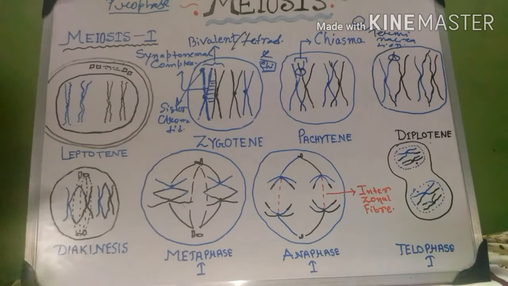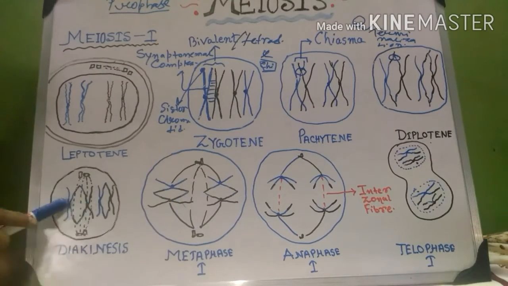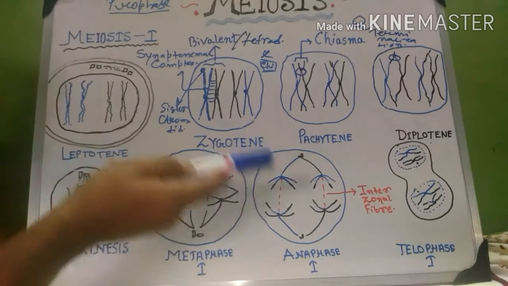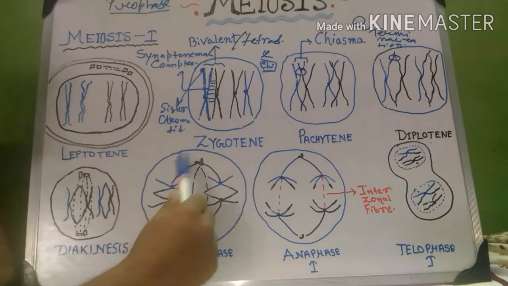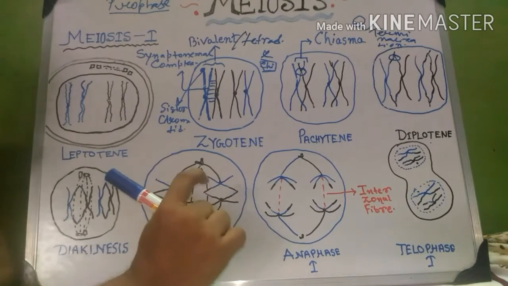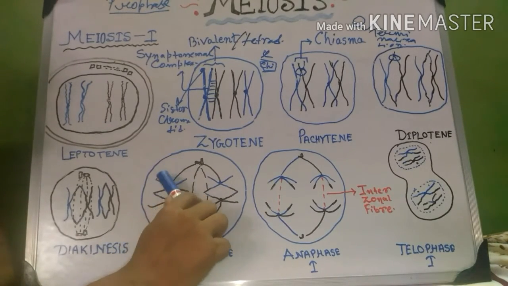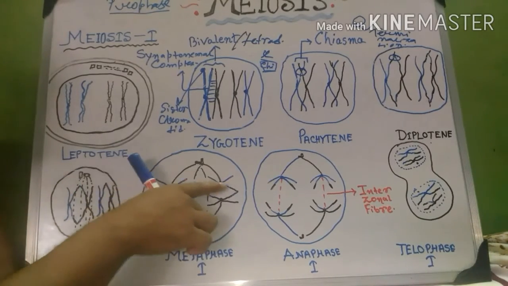In metaphase 1, these chromosomes, as you see here, are arranged as in mitosis in the equatorial plane. After being arranged and becoming visible and prominent in metaphase 1, the astral rays which become spindle fibers attach to these chromosomes at their centromere region.